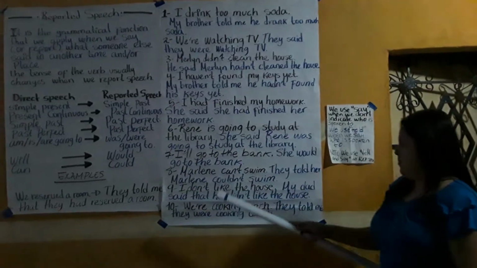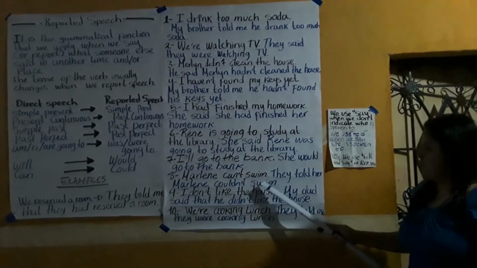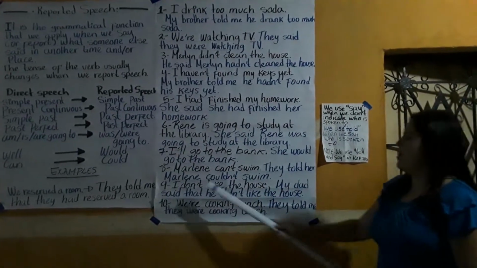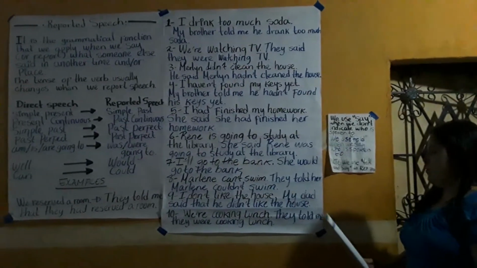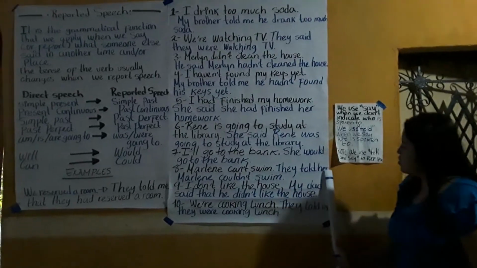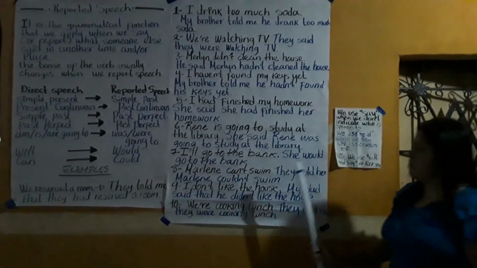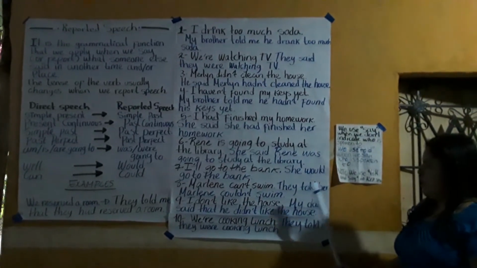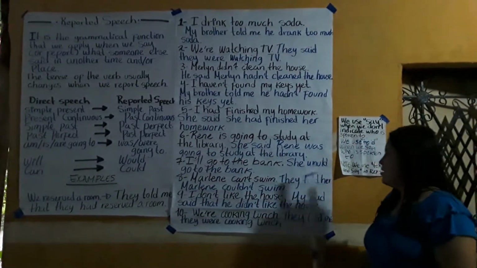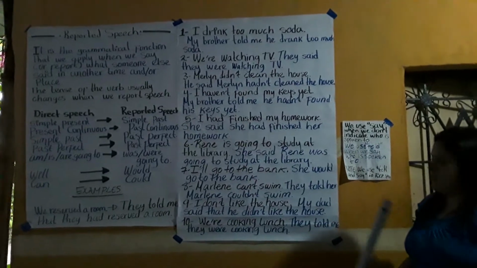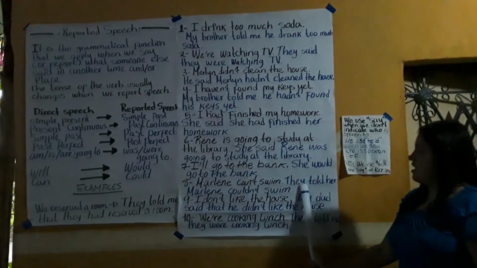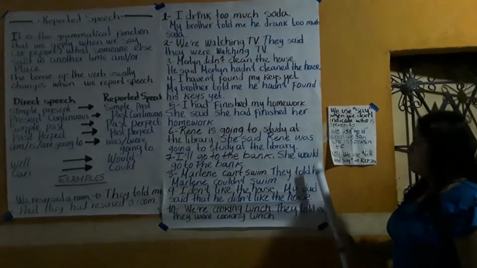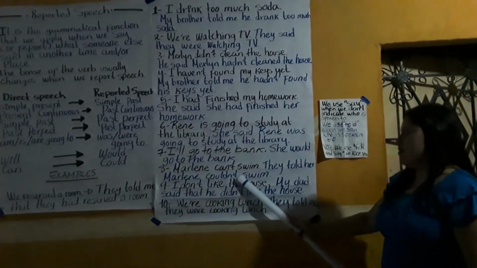Number 8. "Marlene can't swim." Turns into "They told her Marlene couldn't swim." Why do we use told her? For example, we can assume that my grandmother asked my family if I can swim. So they, my family, told my grandmother that I couldn't swim.